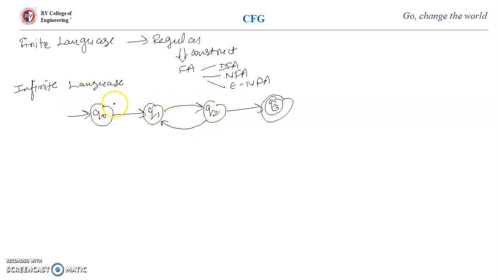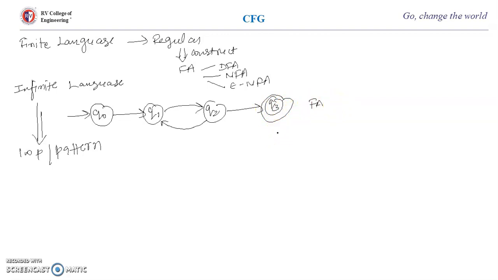So when the language is infinite, there should always be a loop or a pattern. Then only I can construct a finite automata for that. So this is a finite automata, right? If I don't find any such pattern, then there is no finite automata for the language.